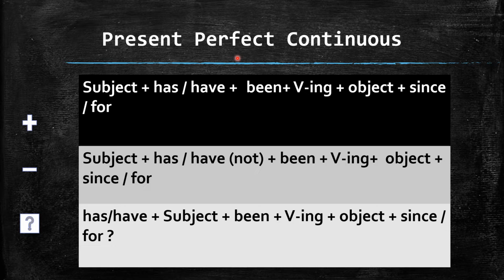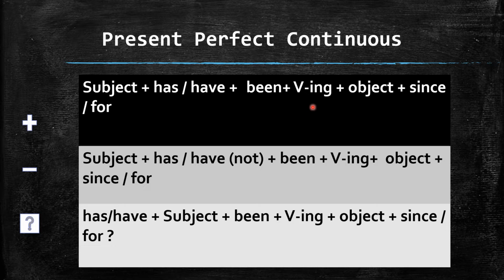We know that the perfect tense has the use of has or have. So this is from the perfect tense, and continuous tense is having been plus verb plus ing.